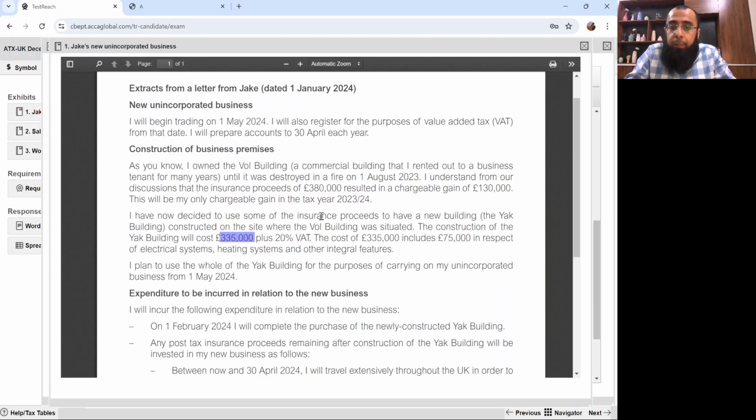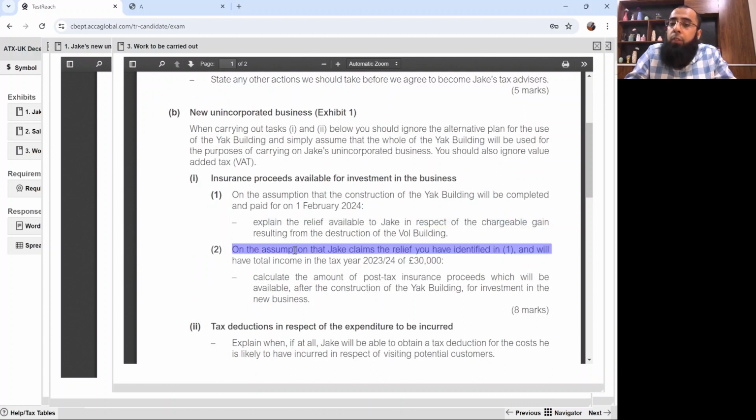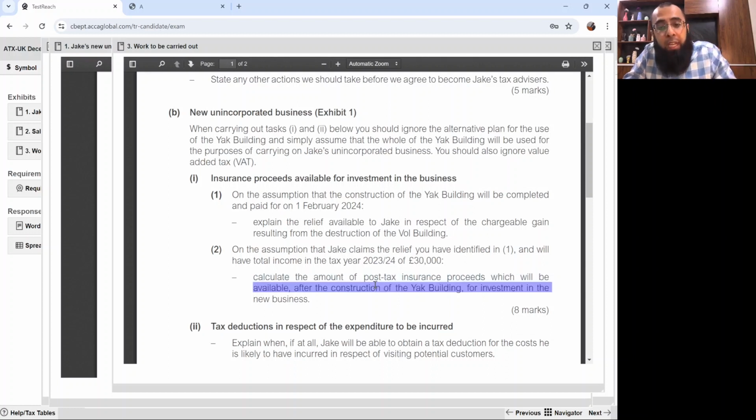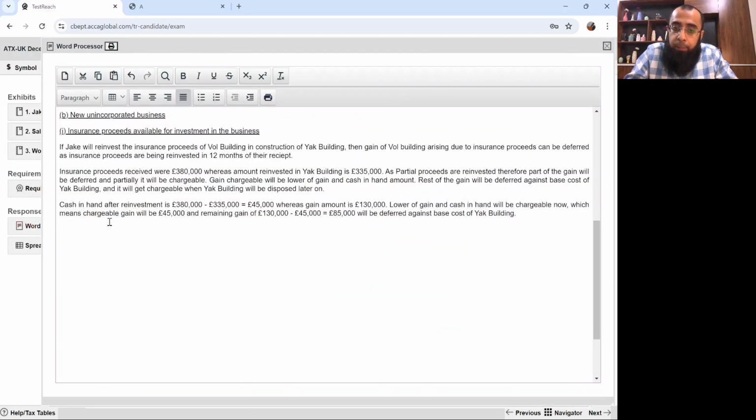Now what else is he asking? Just look at it. On the assumption that Jake claimed the relief as you have identified in part 1, like he defers the gain and will have total income of 30,000 pounds, calculate the amount of post-tax insurance proceeds which will be available after the construction of yak building for the investment in new business. Now, the chargeable gain is 45,000 pounds. 85,000 pounds is deferred. On the chargeable gain of 45,000 pounds, what will be the tax on it? Just look at it. Believe me, it's very easy.